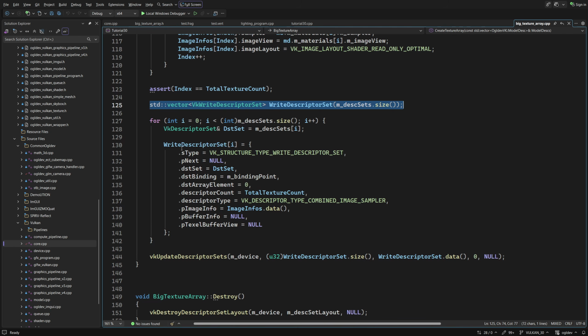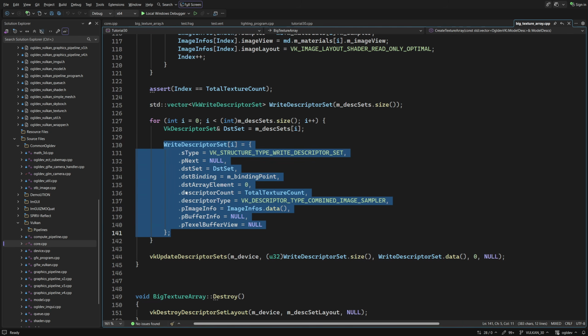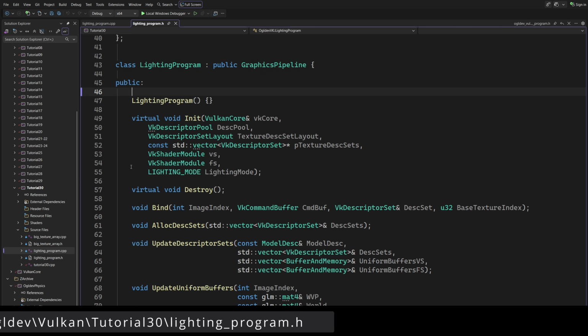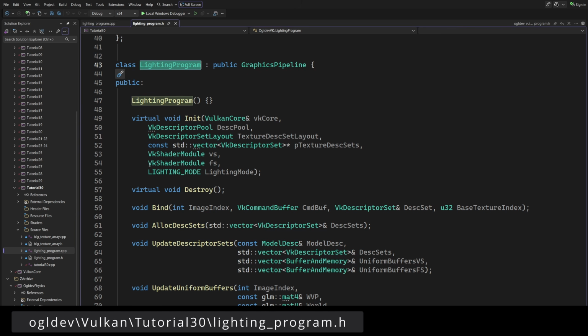For each descriptor set, we have a single element. We set the binding point. The descriptor count is the total number of textures, and we have to set pImageInfo to point to the image info array. The BigTextureArray is now ready for prime time. To start using it, we have to make a few changes to the LightingProgram class.